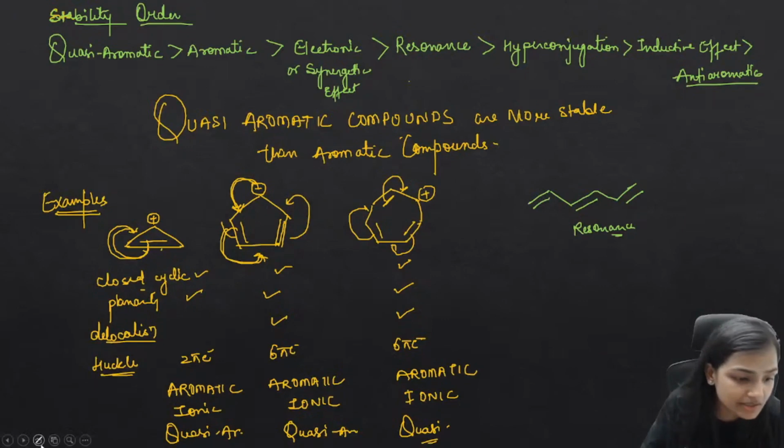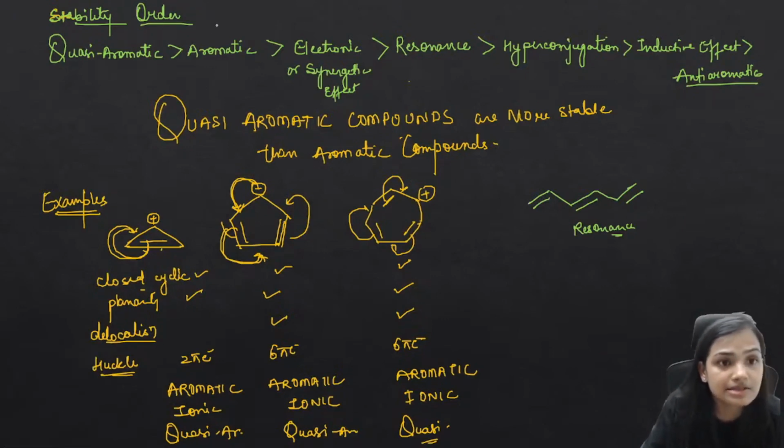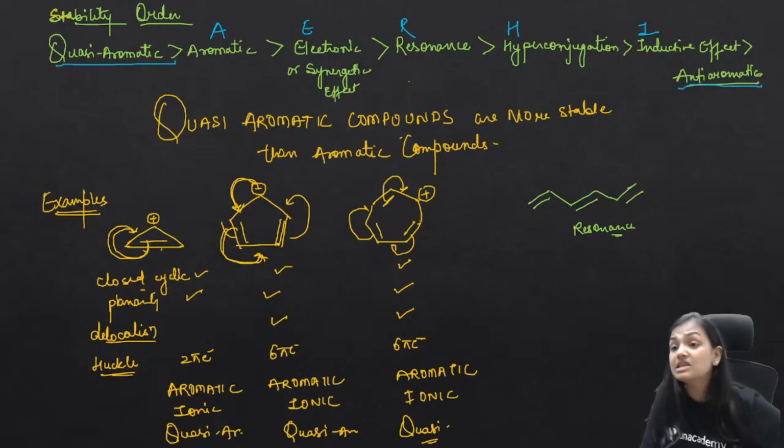So in major words we can say that this is A for aromatic, this is E for electronic, this is R for resonance, this is hyperconjugation, this is inductive. That is AERHI. Quasi-aromatic compounds are much more stable, and the anti-aromatic compounds are least stable.